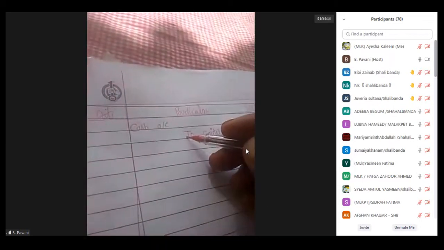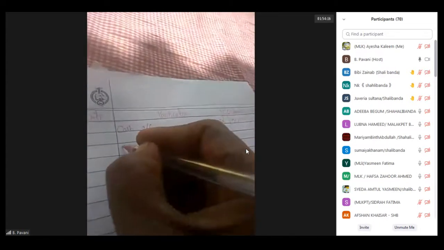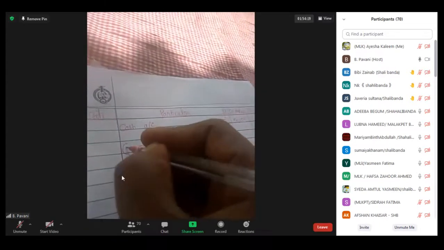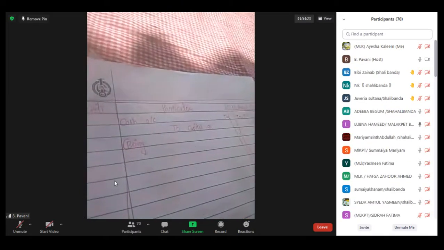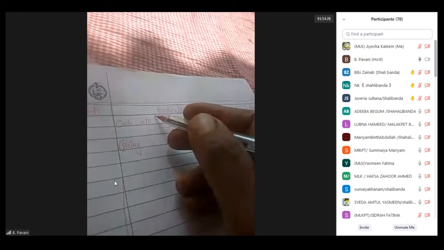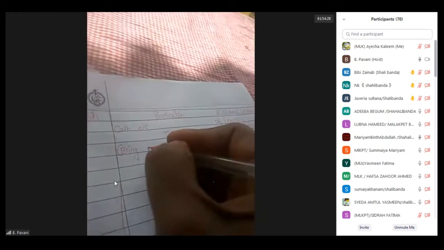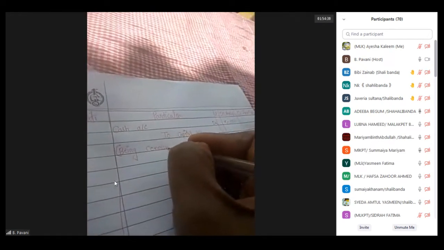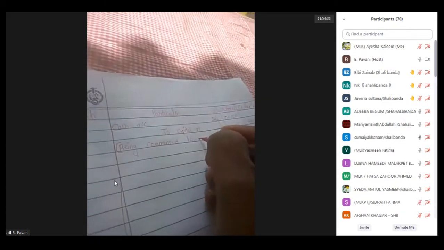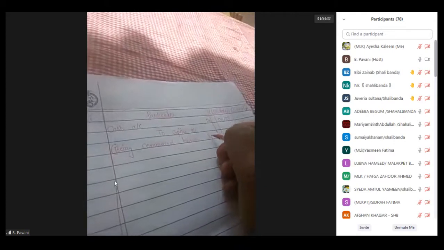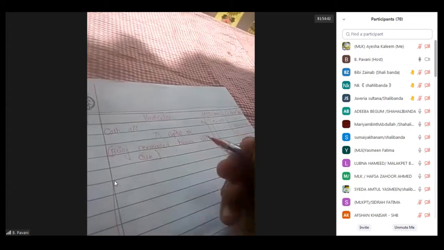Compulsorily, whenever we are writing this, we have to write the narration. When writing the narration, we must write it in brackets and start with the word "Being". Narration means a brief expression of this transaction. It is nothing but "Being business commenced with cash", and after that we complete the bracket.